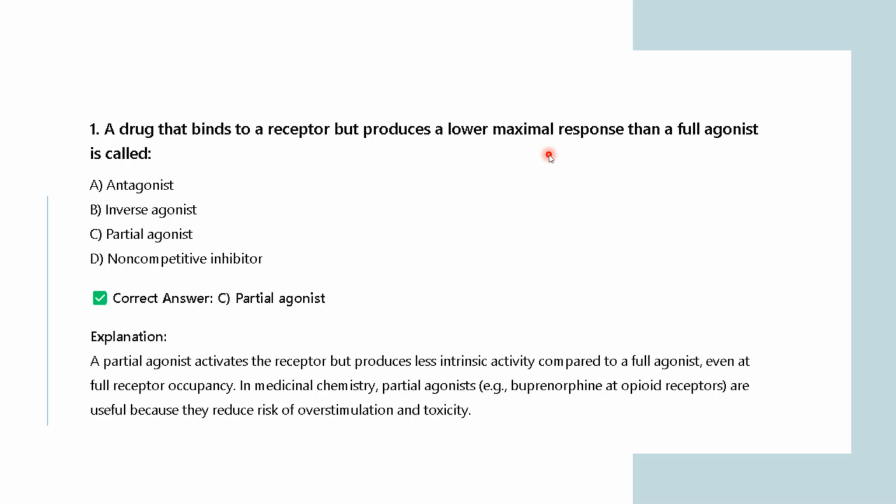So the correct answer will be the partial agonist, because it is not activating your receptor fully, but it is activating it partially. A partial agonist activates the receptor but produces less intrinsic activity compared to a full agonist, even at full receptor occupancy. In medicinal chemistry, partial agonists are useful because they reduce the risk of overstimulation and toxicity. So that is why partial agonists are desirable.